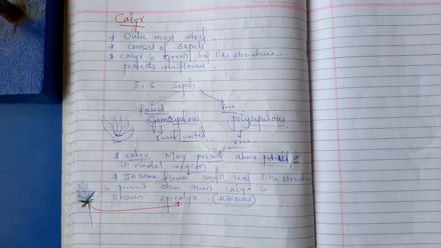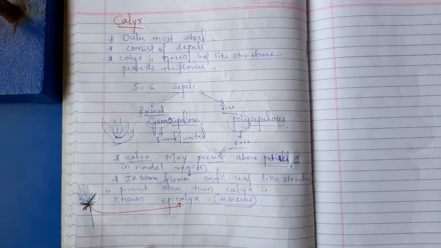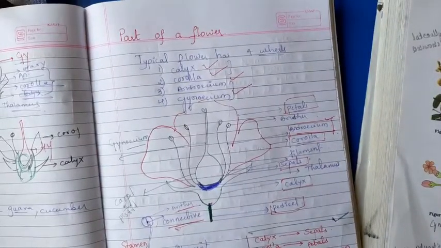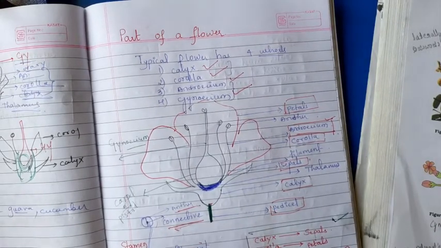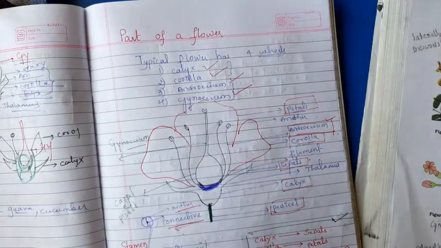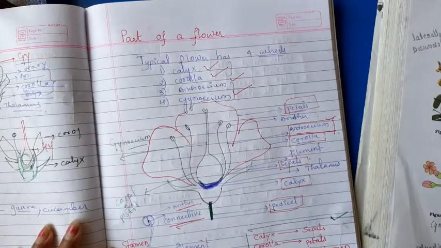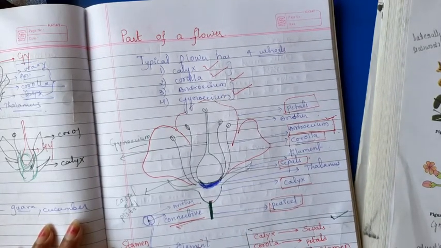Okay, I think all of you are getting all the points. It's very simple now. Explain the typical flower diagram. You can dissect any flower around you. I will try to explain with that diagram, with that new flower. In the next class I will bring one flower, I will dissect it and capture the video of that, then I will show it to you. What are the flowers, what is calyx, what is corolla, what is androecium, what is gynoecium, everything.